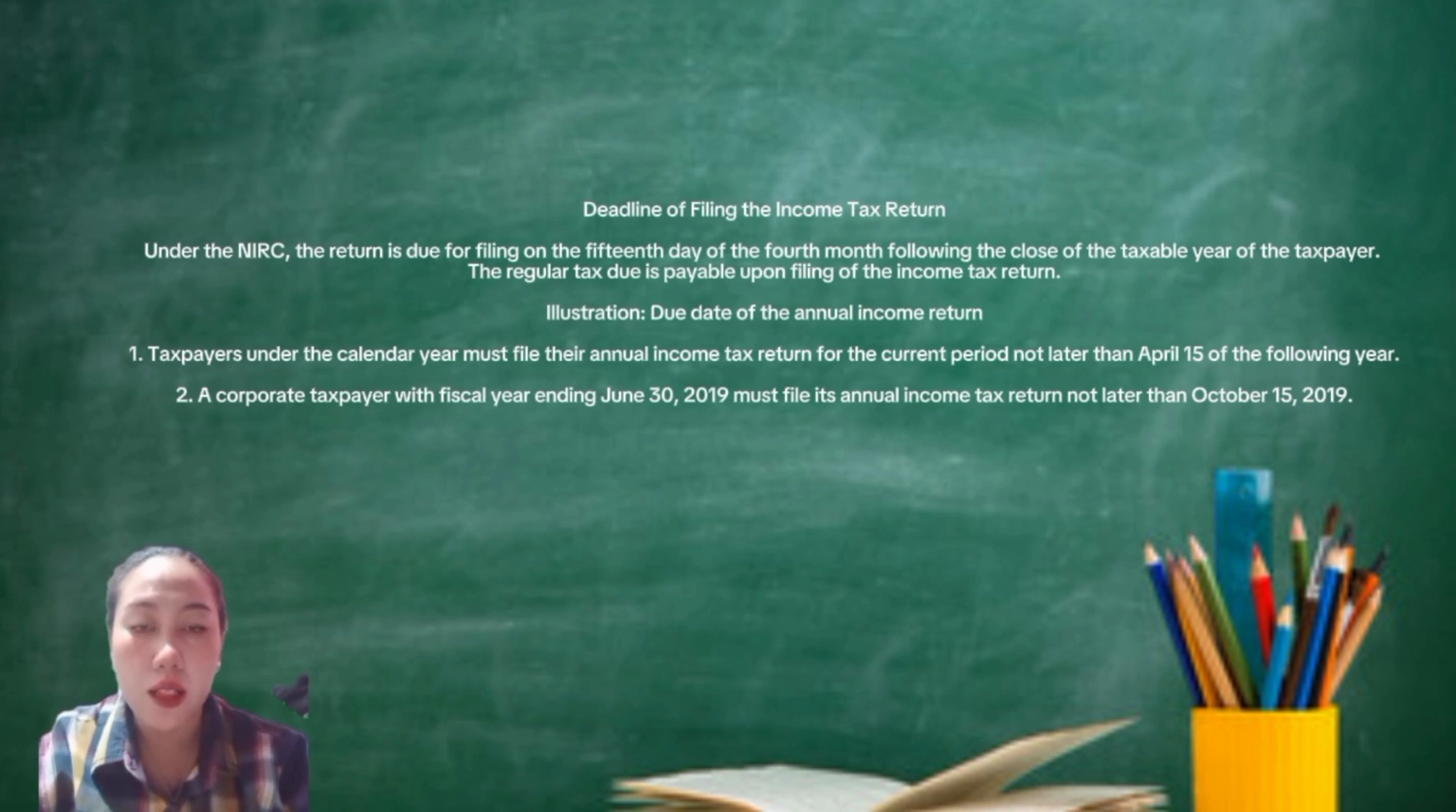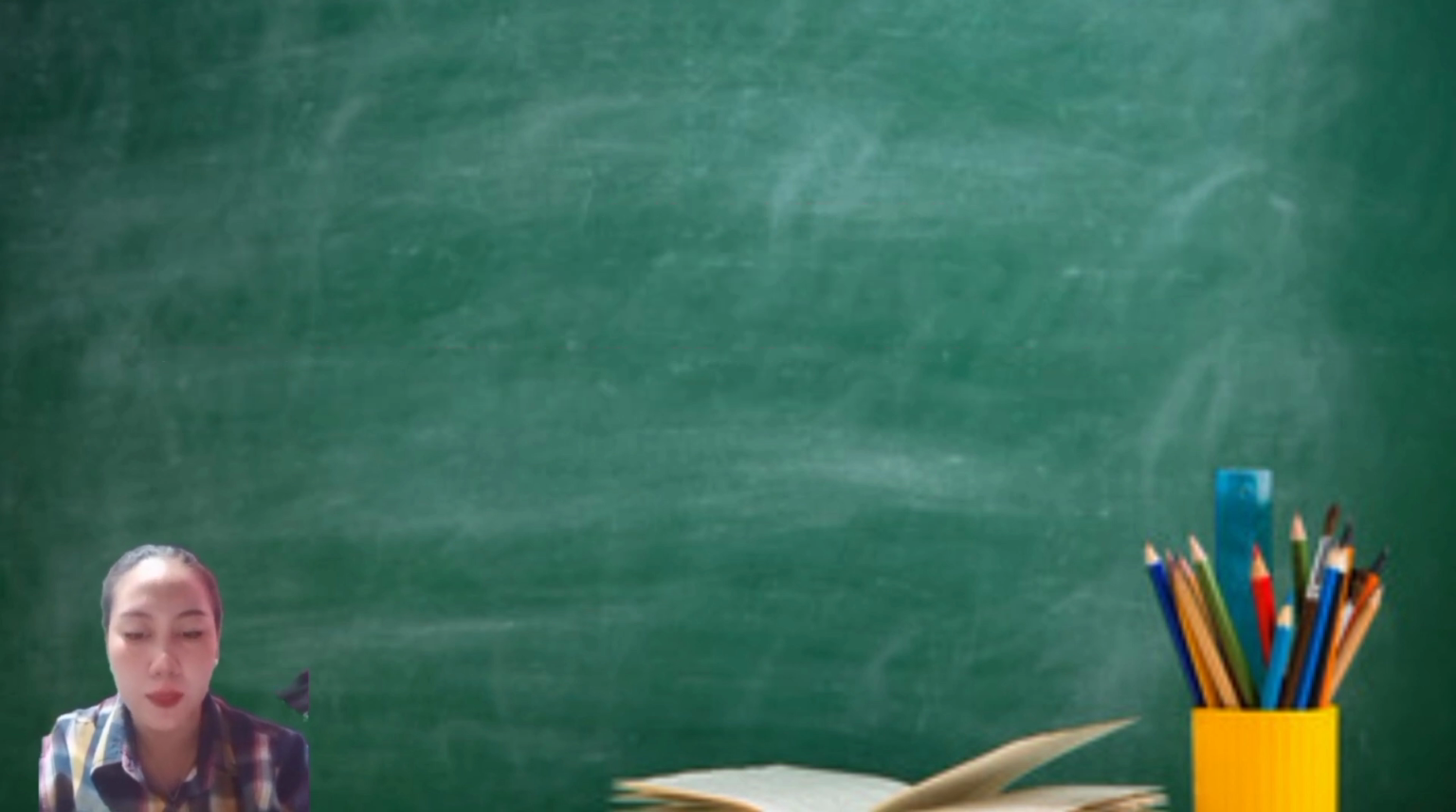Due date of an annual income tax return. Number 1. Taxpayers under the calendar year must file their annual income tax return for the current period not later than April 15 of the following year. Number 2. A corporate taxpayer with a fiscal year ending June 30, 2019 must file an annual income tax return not later than October 15, 2019.